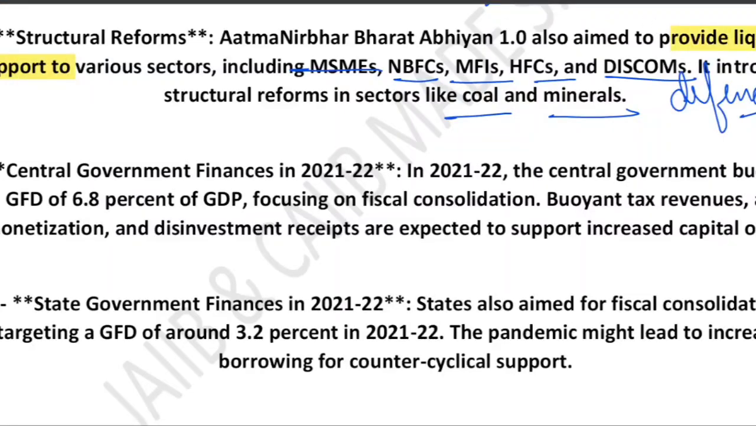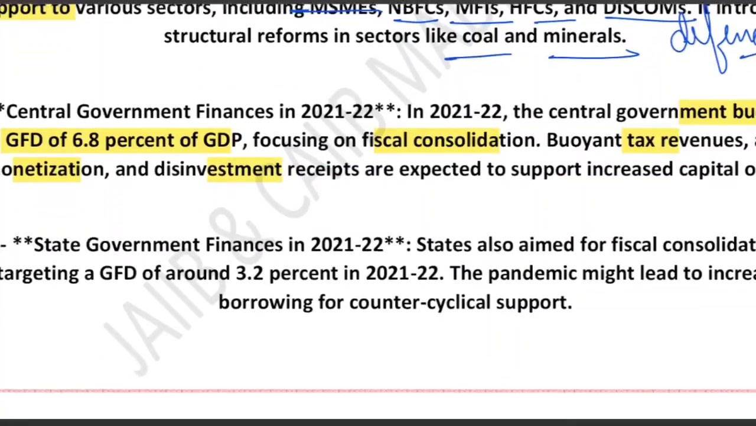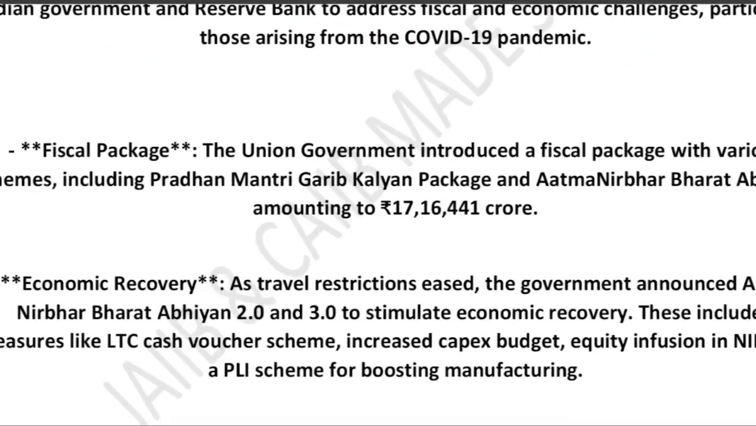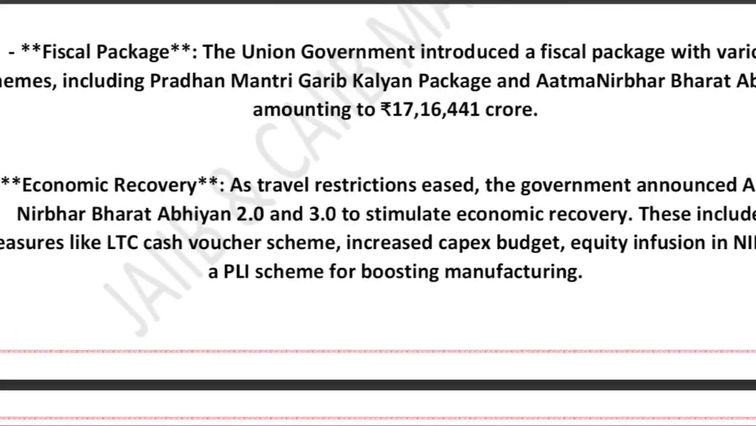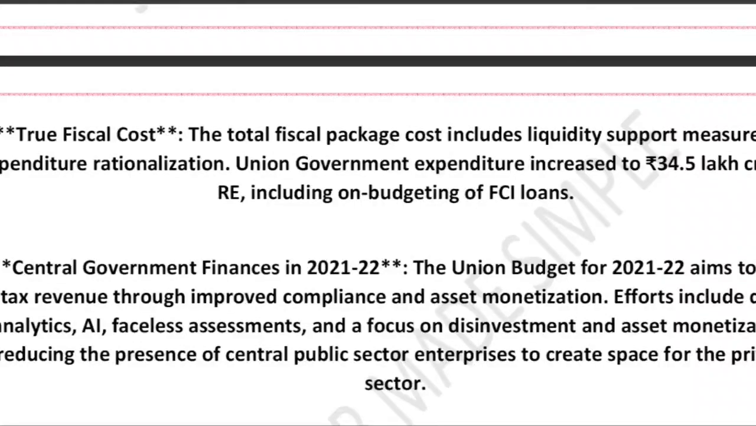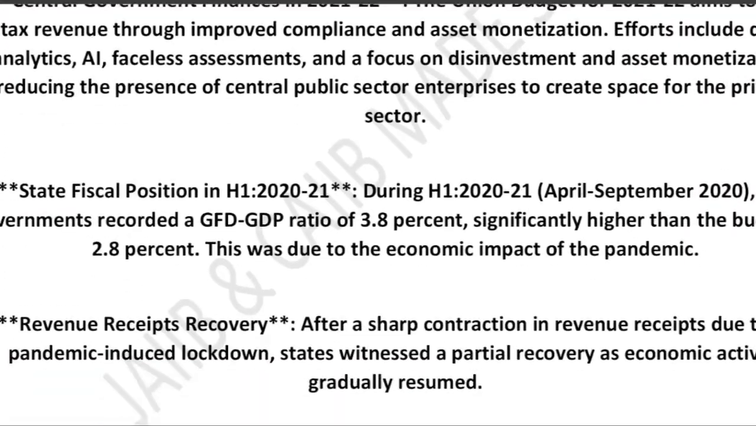Next we have the central government finance. For the year 21-22, the central government set a fiscal deficit target of 6.8% of GDP. I think we have discussed it earlier also. It shows a move toward fiscal consolidation after the high pandemic spending. So how will the government fund this plan? Tax revenue, asset monetization, disinvestment. I think we have covered this, so this is repeated. Fiscal package, Atmanirbhar Bharat Abhiyan, I already told you the fiscal cost.